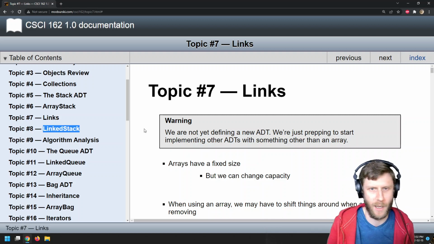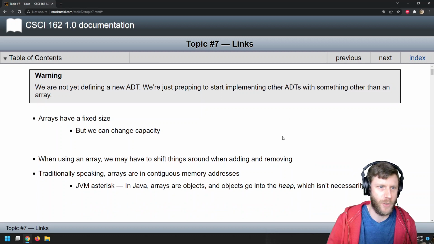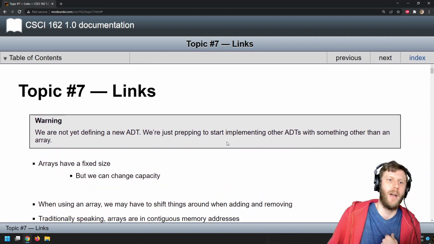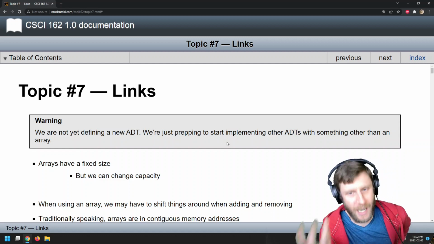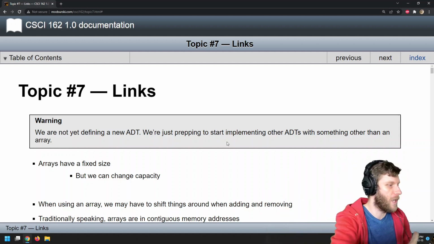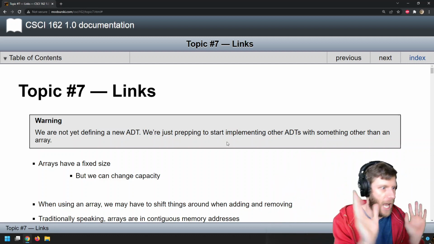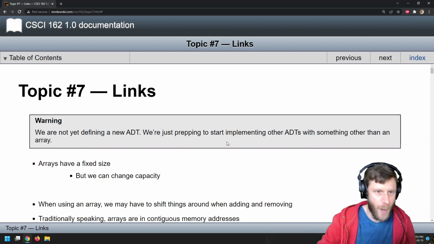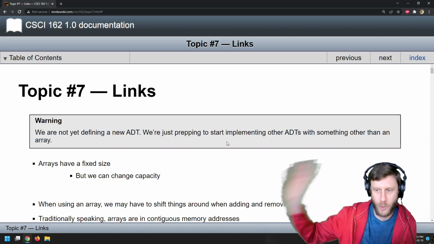All right, now links. I realize we're almost out of time, but I can introduce the idea here. Warning, and the reason I'm adding this warning is because even I was confused when I first started learning this stuff. At this point, we are not defining a new abstract data type. Remember, our abstract data types are our stacks, our queues, our bags, our lists, our trees, our graphs.